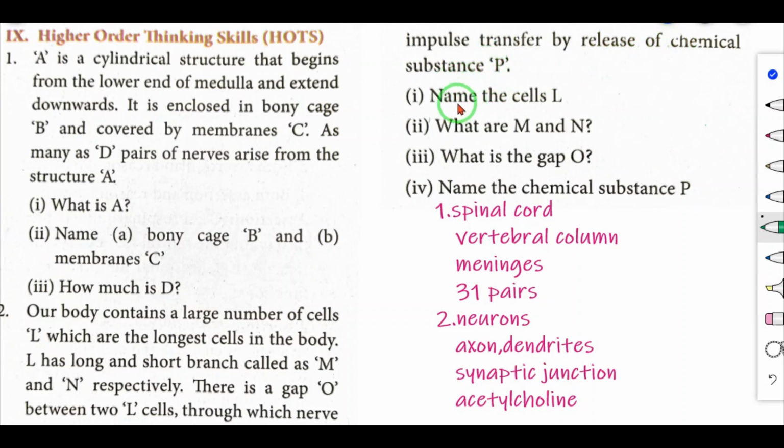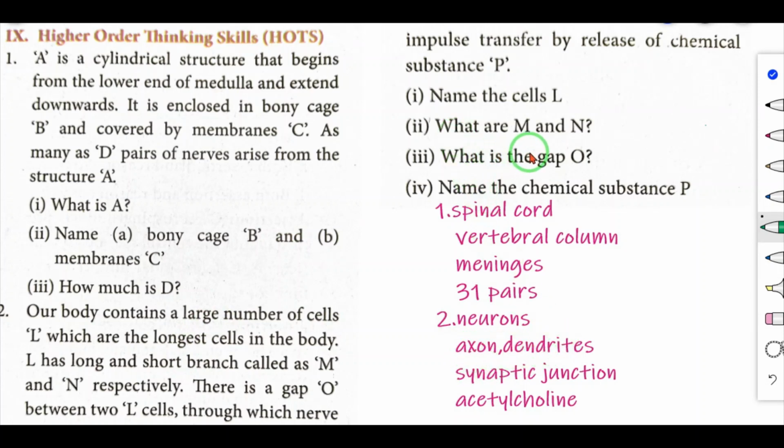Now number 1, name the cells L. L is the longest cells in the body. So which are the longest cells in the body? Neurons. So L is neurons. Number 2, what are M and N? The long and short branches, that is axon and dendrites.